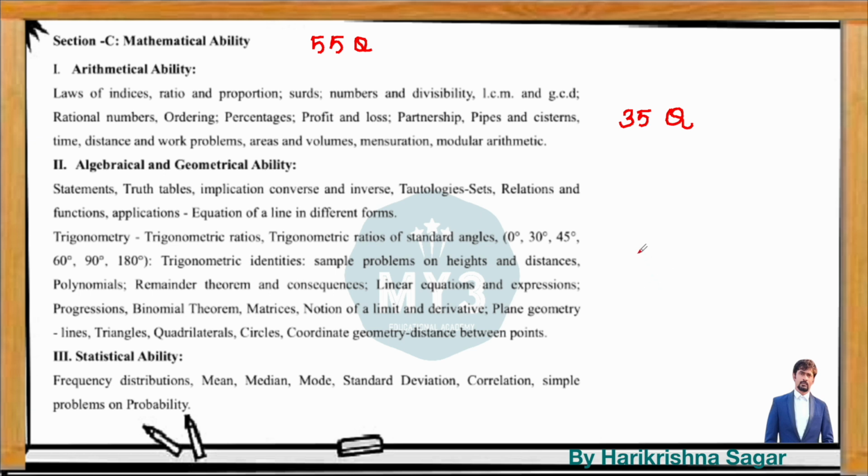And then you will be having 10 questions which are covered from algebraic ability, and another 10 questions are given from statistical ability, which covers mean, mode, median, range questions and probability questions. So this is the split of individual modules. This is the overall syllabus which is taken from the official website of APICET.